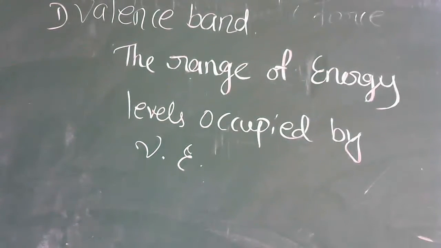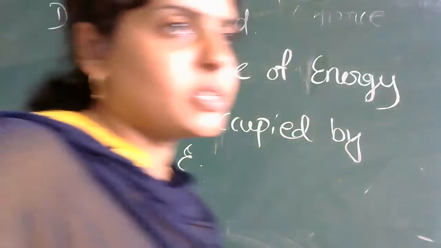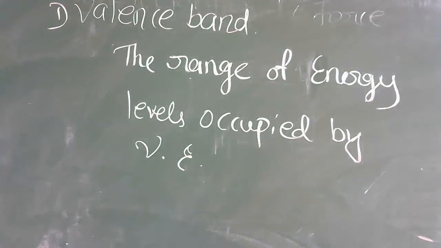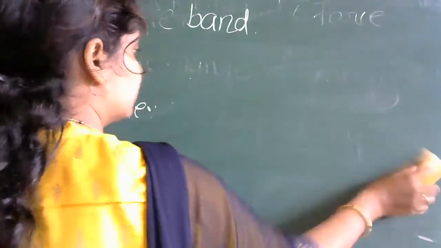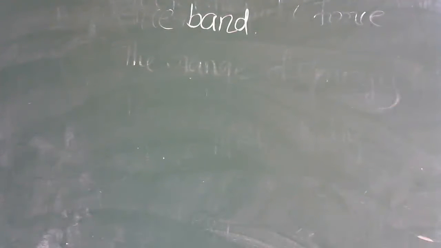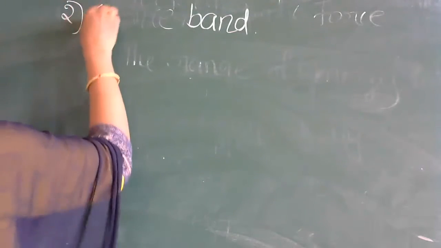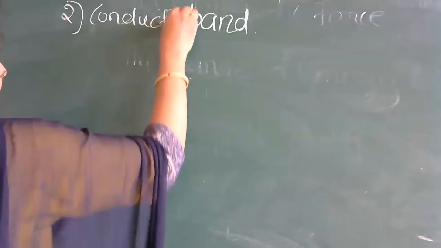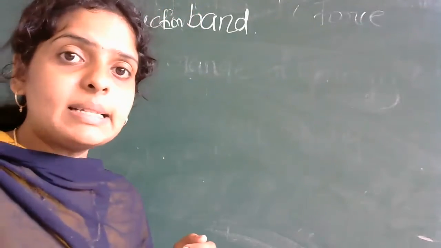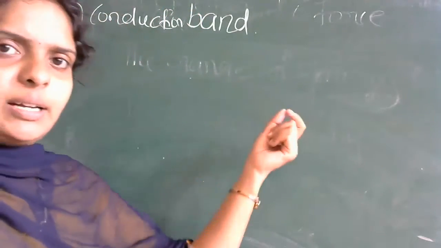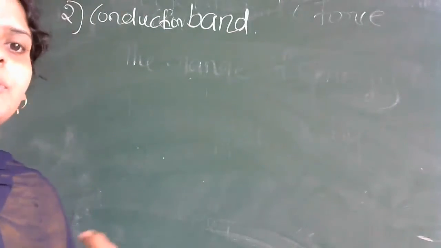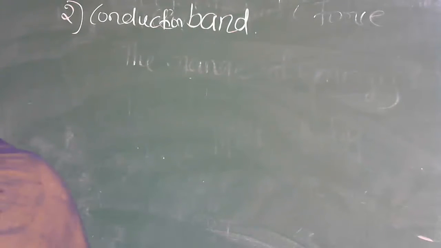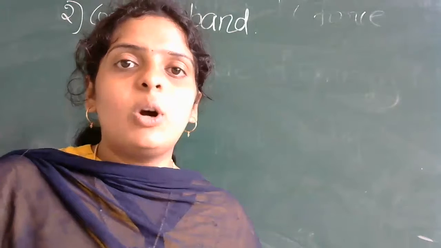After valence band we have conduction band. So what do you mean by conduction band? In the same way you can define conduction band.